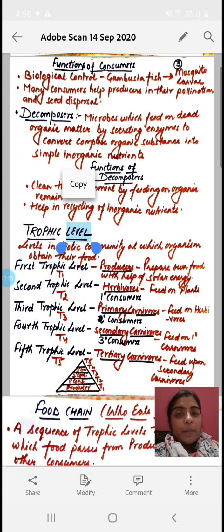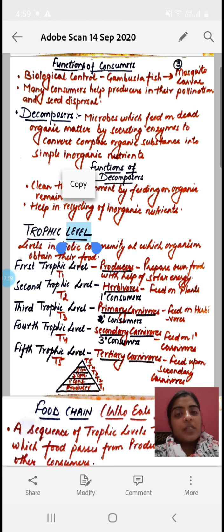Okay, now many of the consumers help the producers in their pollination and seed dispersal process also. Now next come to the decomposers. Decomposers are the third category of the living factors. Decomposers, we have already discussed, include the microbes like bacteria and fungus which feed on the dead organic matter, and they secrete the enzymes which convert the complex organic substances into the simple inorganic nutrients.